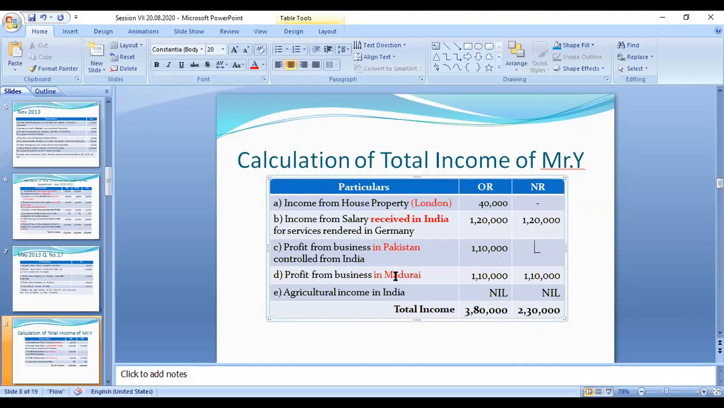So profit from business in Madurai. Madurai is in India, in Tamil Nadu, within the Indian boundary. So it is an Indian income, and it is taxable like this, 1,20,000. This 1,10,000 is taxable to both categories. Agricultural income in India is exempted, so need not pay the tax for any category of people, whether ordinary resident, not ordinary resident or NRI. So the total income in the case of ordinary resident is 3,80,000, and in the case of non-resident it is 2,30,000.